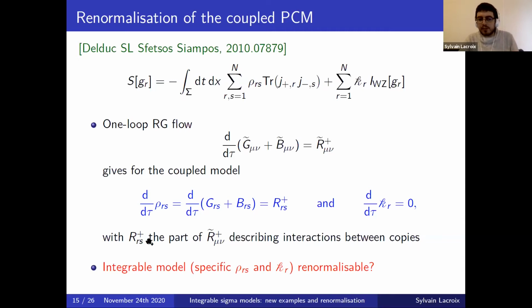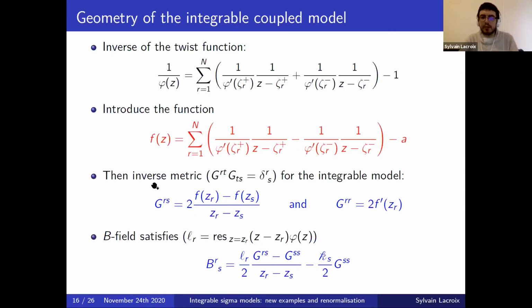And now the natural question is, if we take the integrable model, which corresponds to specific choices of ρ and K, is this model also one-loop renormalizable? Or in other words, is this specific choice of ρ and K preserved by this one-loop RG? To answer this question, we need to know a bit about the geometry of the model. And for that, we will need to introduce some functions related to the twist function.